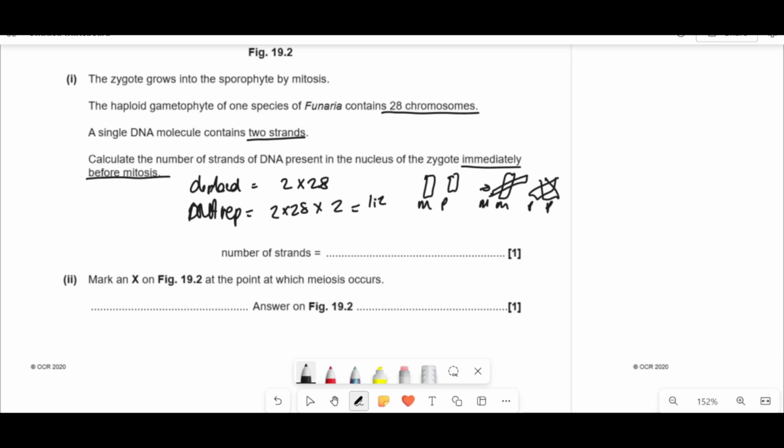So each one of these is 2 strands. So the strands is going to be that doubled as well. So 2 times 112, which gives you 224.